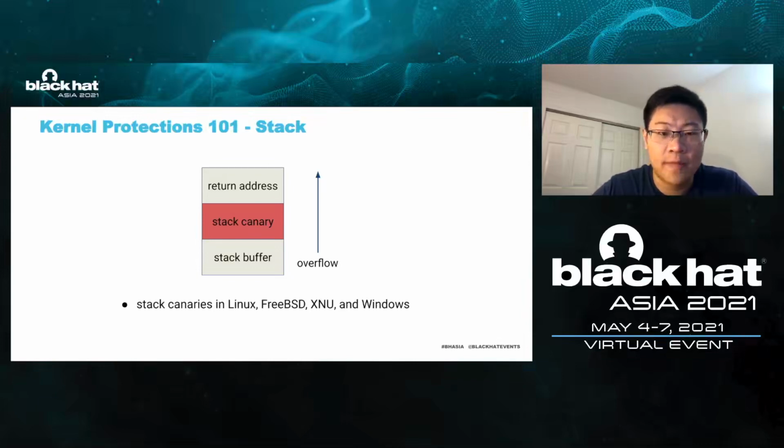To protect against this overwrite, during the prologue, the kernel places the stack canary, which is several bytes of random value, right below the return address and old EBP. During the epilogue, the kernel tests the canary on stack against the stored one to see if any corruptions happened. If stack buffer overflow is triggered, the stack canary is tampered. Thus, when the kernel finds a mismatch between the canary on stack and the stored one, this means stack corruption has happened, and the return address is no longer trustworthy.